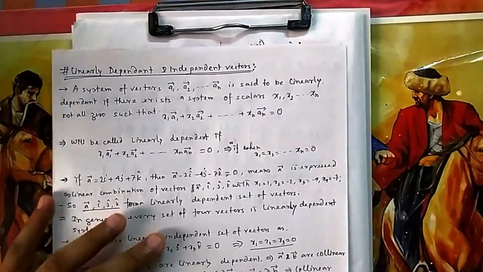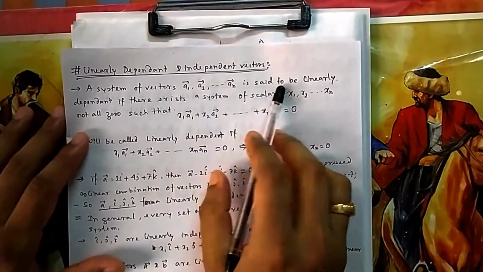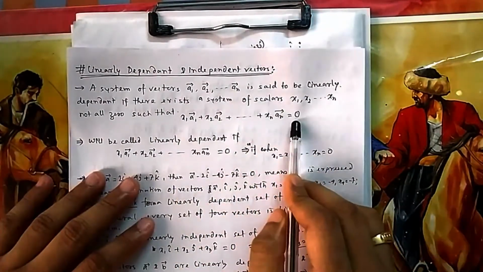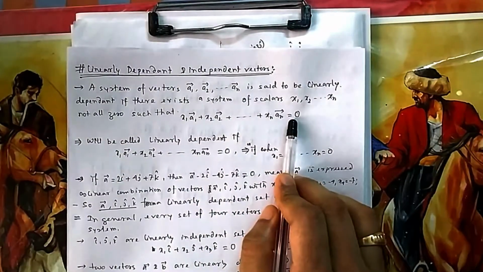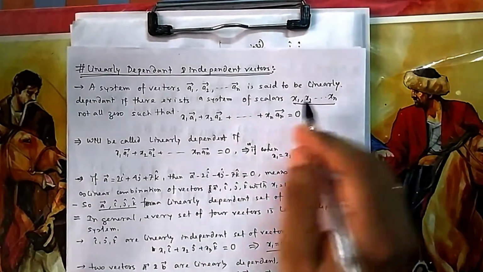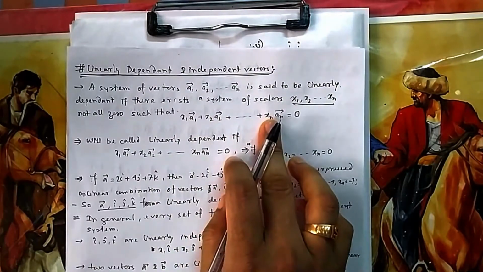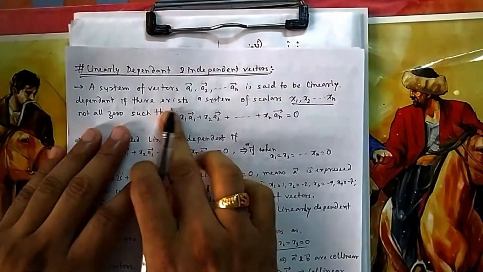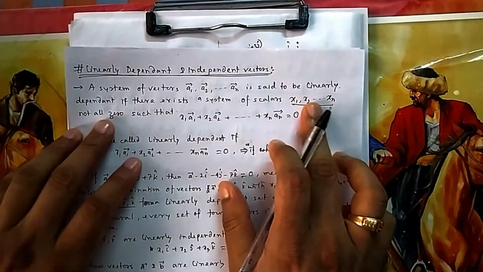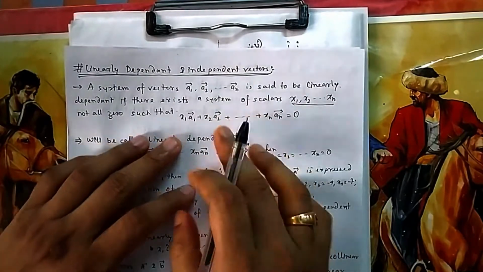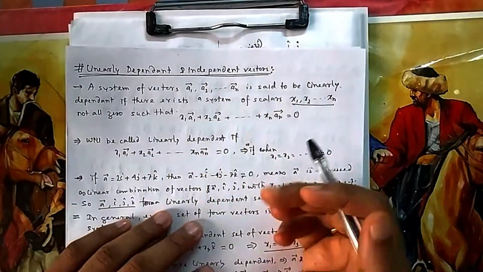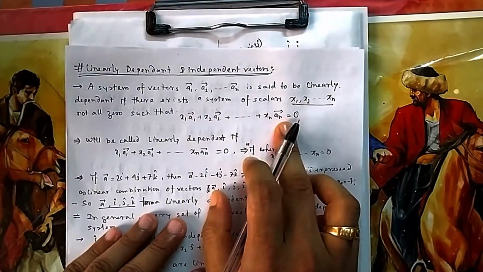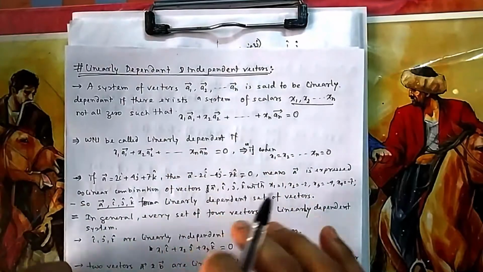Linear dependency or independency. A system of vectors is said to be linearly dependent if there exist scalars so that a linear combination is possible, with the scalars not all zero. One thing is that if you put x1, x2, x3 all at 0, then it is always true, but that is not what I am talking about in linear dependence. All of them should not be 0. One or two can be 0, but the others should be 3, 4, 5 or -1 or any scalar value. If it is possible to write it in this fashion, then we will say all these vectors are linearly dependent. We can write them as a linear combination.